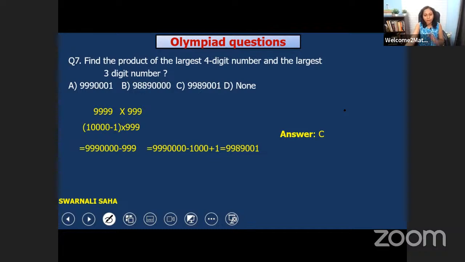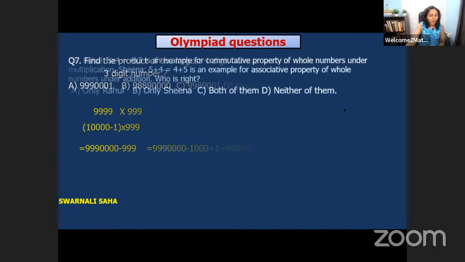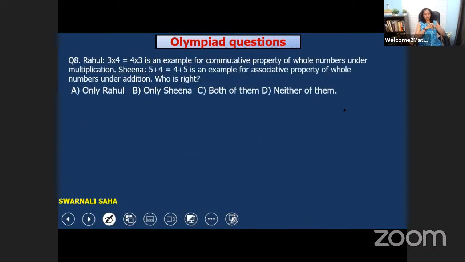Very good. You all have done well. Correct is C. Fine, so let's move on. Let's solve one more question. Now question number 8. It's a story problem question, so let's read it first and then try to solve it.